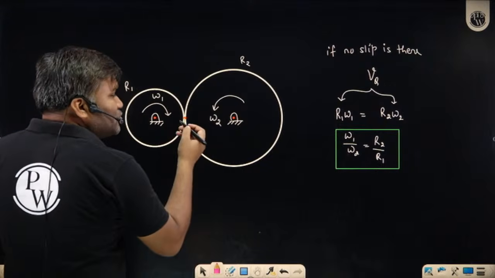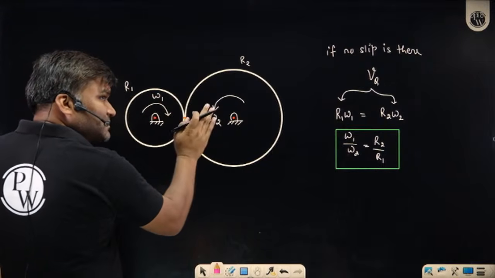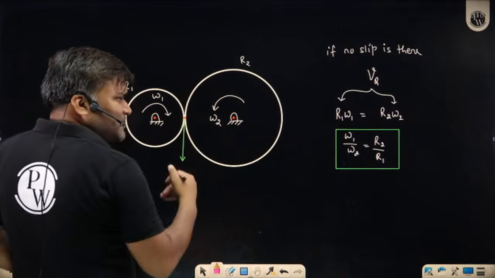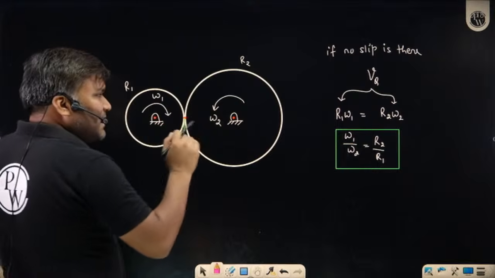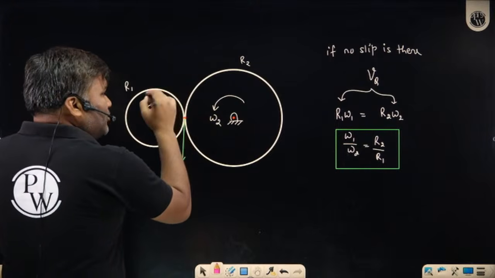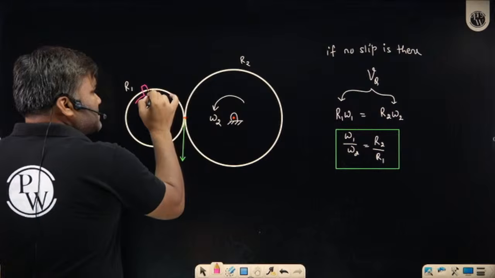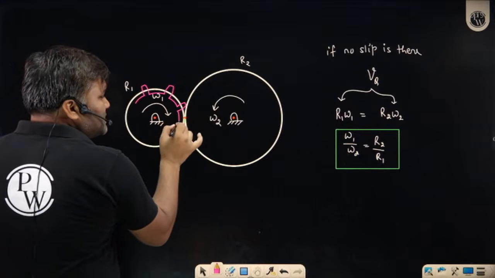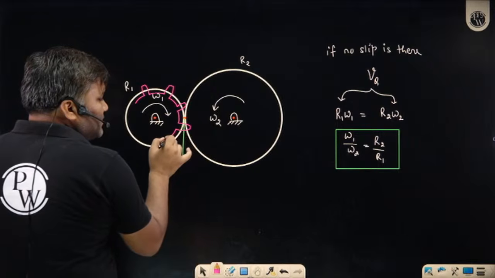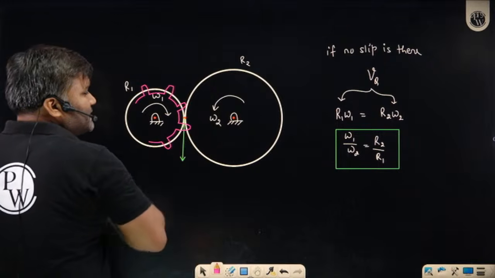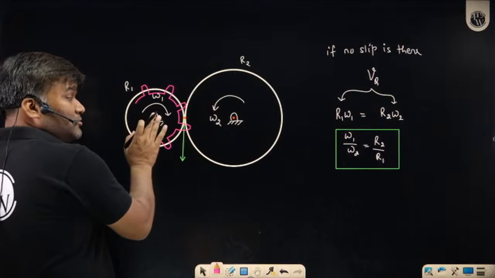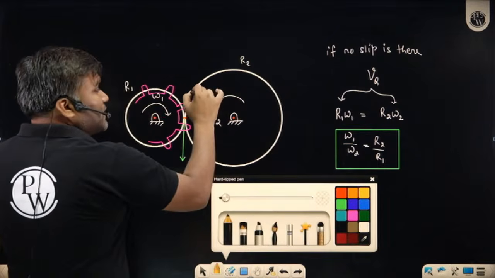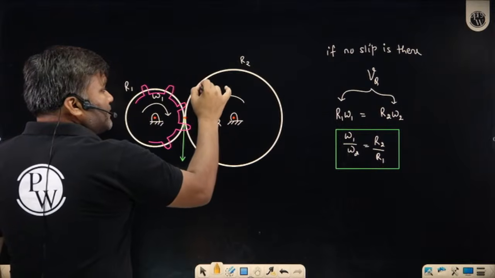How are those teeth going to look? These are the frictional discs. These are the circles on which I can imagine that pure rolling is possible. So just to avoid chances of slipping, I have created some teeth on it. And how are those teeth looking? These teeth are looking like this. This is how we have created teeth. Like this. Here also. And on the other gear, here also I'll be creating some teeth. So those teeth will be looking like this.